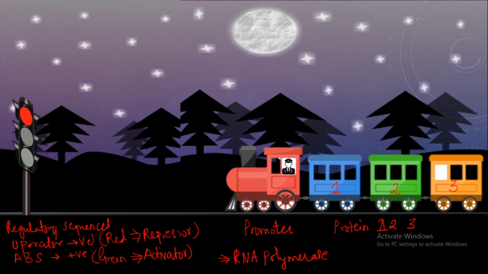When a repressor protein binds to the operator site, the transcription is regulated in a negative manner. That is, transcription is blocked. How is it blocked? Because your RNA polymerase cannot initiate the transcription. Second, to start the transcription, you require certain activator proteins which will bind to the activator binding site and positively regulate the transcription.